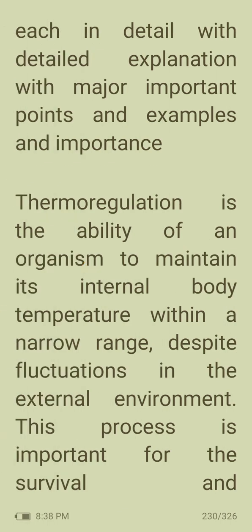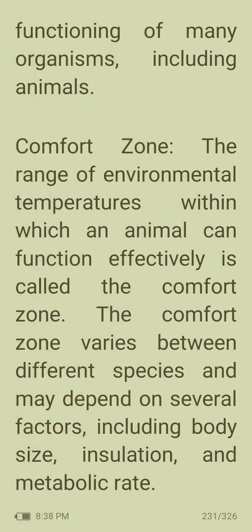Thermoregulation is the ability of an organism to maintain its internal body temperature within a narrow range despite fluctuations in the external environment. This process is important for the survival and functioning of many organisms, including animals. Next topic, comfort zone. The range of environmental temperatures within which an animal can function effectively is called the comfort zone. The comfort zone varies between different species and may depend on several factors, including body size, insulation, and metabolic